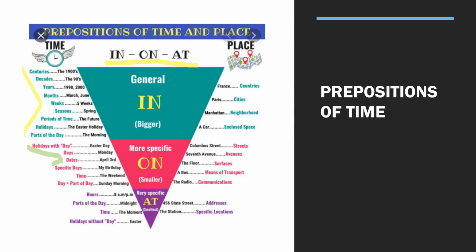We say on Monday, on Tuesday, on Saturday, with dates, okay? We are going to have a quiz on April the 4th, for example.